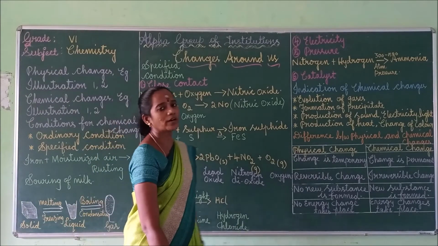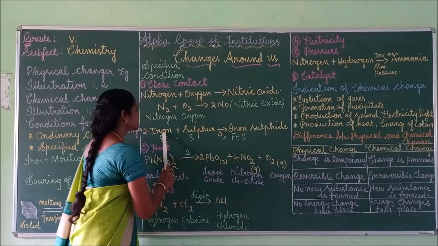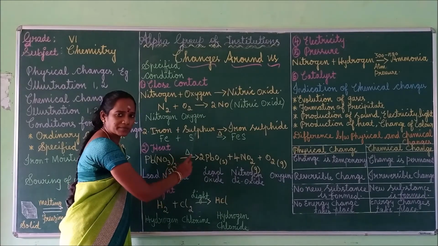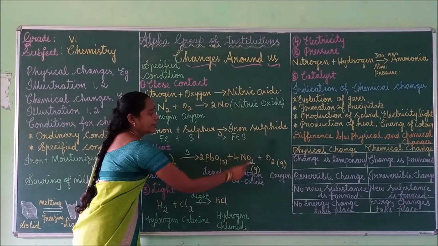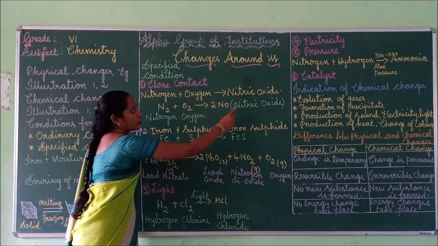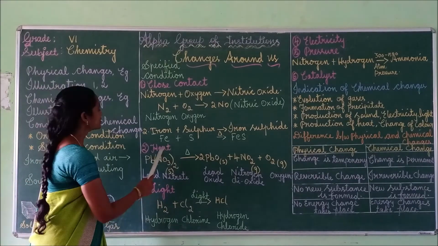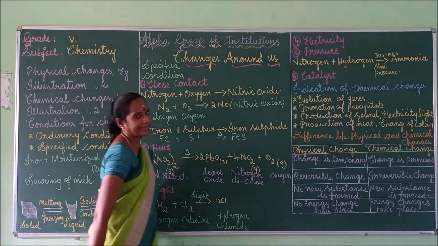Close contact means what? When two substances come into contact with each other, a new product is formed. Here also these two substances react to form a new product. This is the close contact. Okay. So second one, we can move to heat.